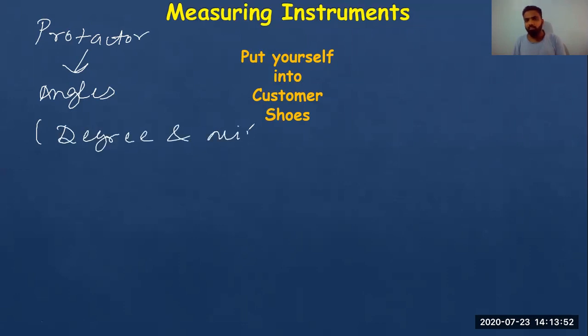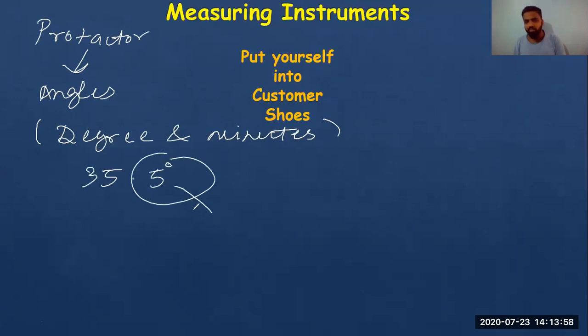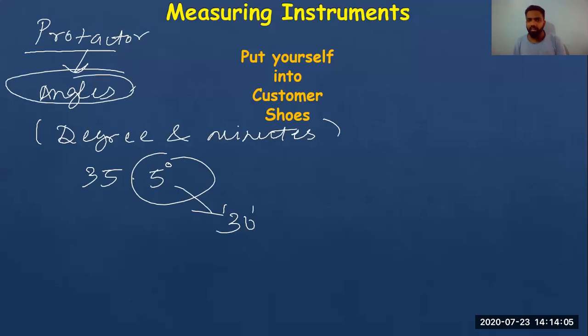And in which accuracy can it measure angle? Up to degree and minutes. Why am I saying it can measure angle up to degree and minutes? Because you get 35.5, so you know that this 5 is nothing but 30 minutes. I hope you're getting it. So a protector measures the angle, and this angle is measured in degree and minutes.